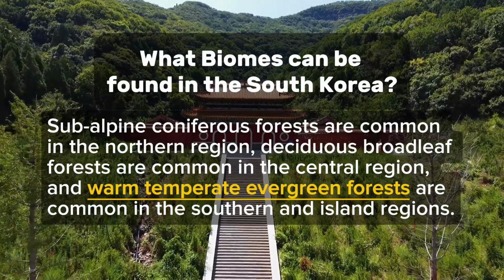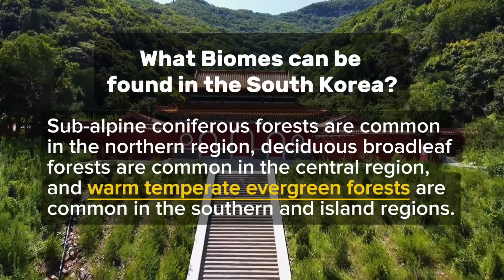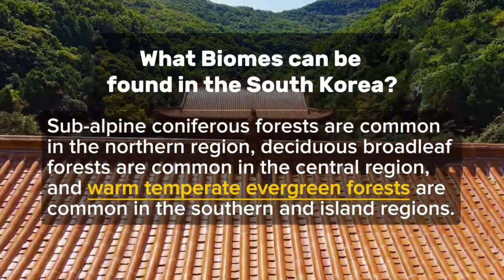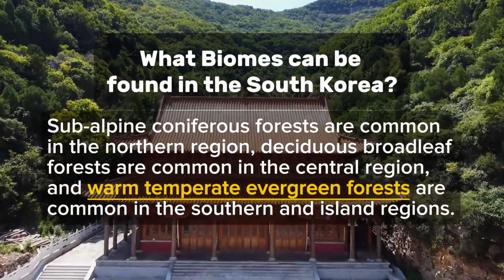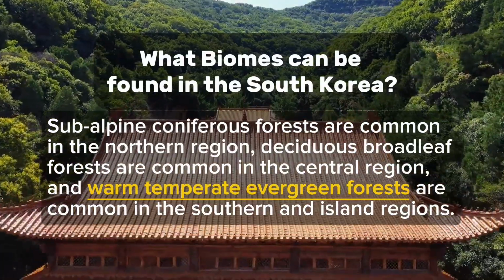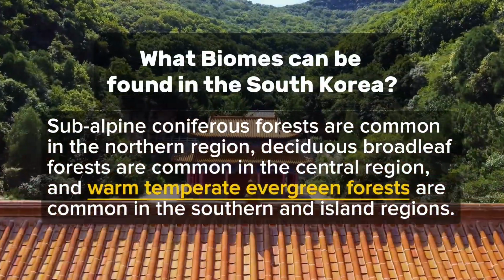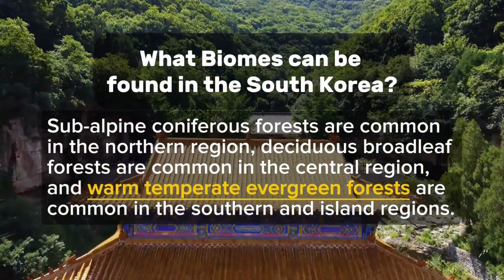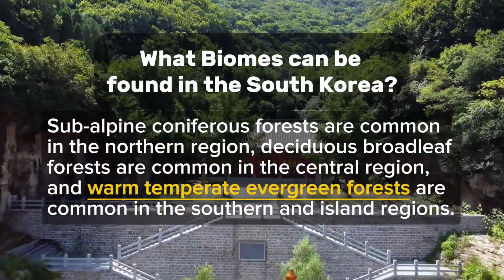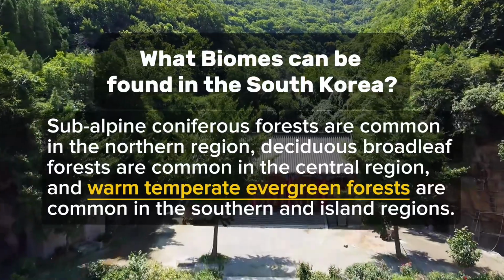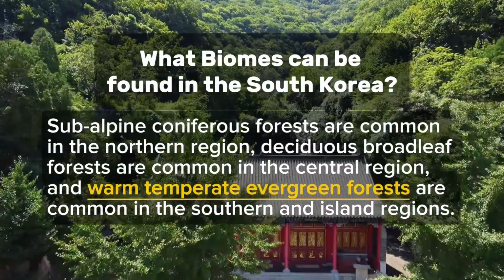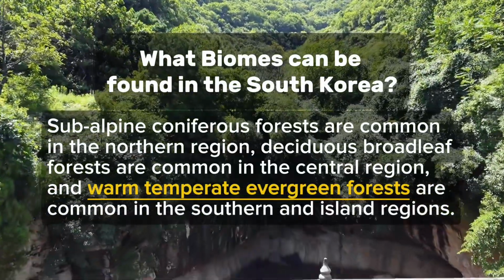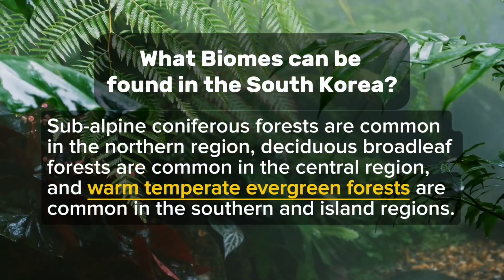What biomes can be found in South Korea? Subalpine coniferous forests are common in the northern region. Deciduous broadleaf forests are common in the central region, and warm temperate evergreen forests are common in the southern and island regions. So what is a warm temperate evergreen forest? Warm temperate evergreen forests are a type of temperate forest typically found in humid regions and dominated by broadleaf evergreen trees. Also, 85% of South Korea's land is covered with temperate deciduous forests, while 15% is covered with subtropical forests.